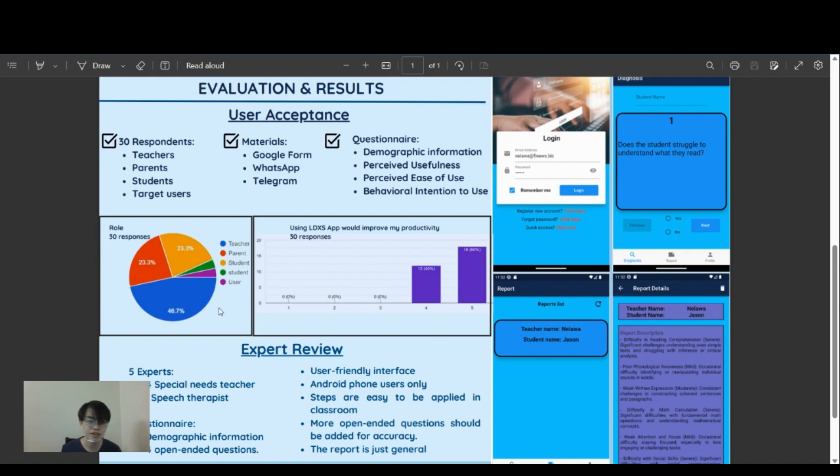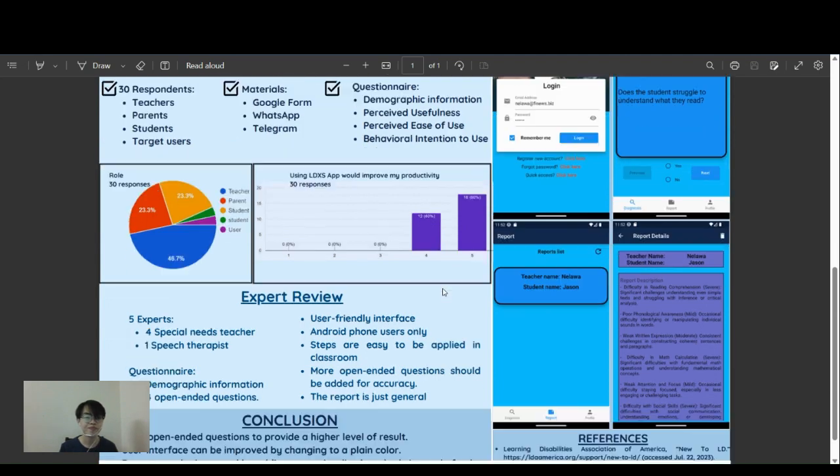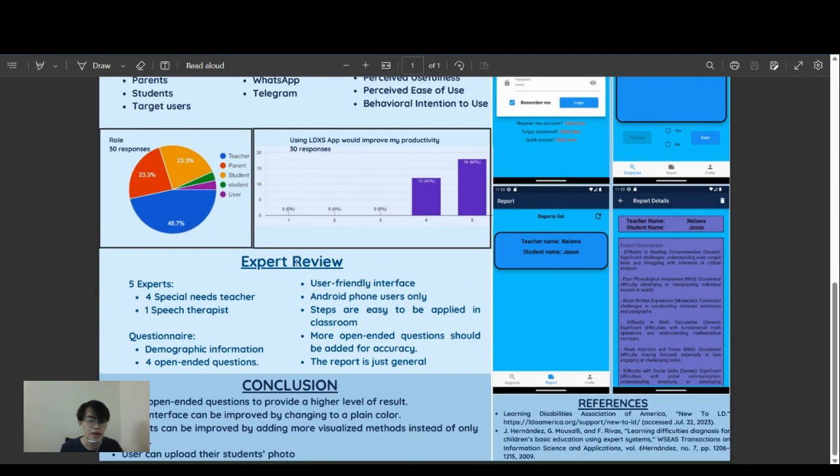And this is some of the results. This is a pie chart of the respondents, and this is the graph of one of the questions, which is: using the LDXS app would improve my productivity. As you can see, mostly are agree and strongly agree. For expert review, we carry out the review with 5 experts, which include 4 special needs teachers and 1 speech therapist. The questionnaire we use includes demographic information and 4 open-ended questions.